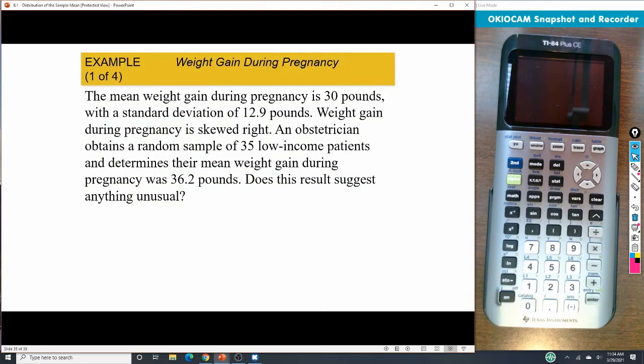All right, so here we've got weight gain during pregnancy. The mean weight gain is 30 pounds, with a standard deviation of 12.9. Weight gain during pregnancy is skewed right. An obstetrician obtains a random sample of size 35 low-income patients and determines their mean weight gain during pregnancy was 36.2 pounds. Does this result suggest anything unusual?